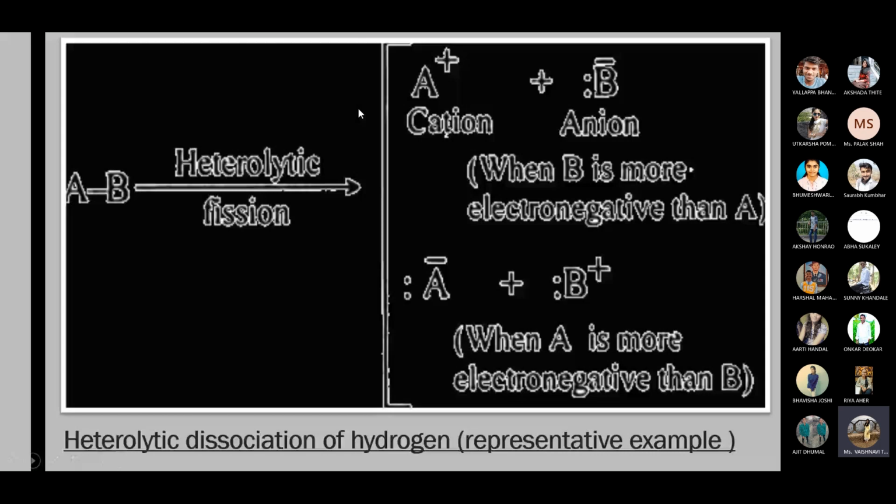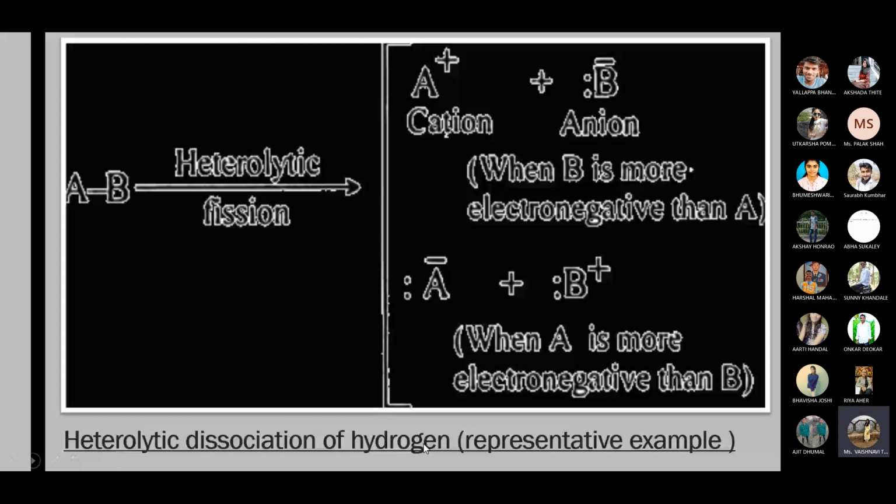Then A minus plus B plus. What does A minus plus B plus mean? A minus will act as an anion and B plus will act as a cation, where A is more electronegative than B. Let's take the example of NaH, sodium hydride. Na plus is the metal and H minus is hydride. So we can take such examples, and this is the heterolytic dissociation of hydrogen.